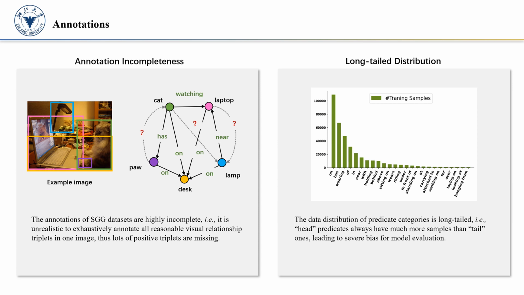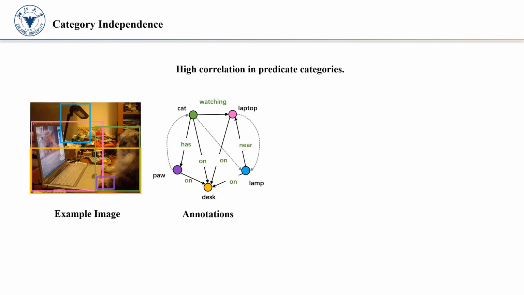However, we find that there are still two overlooked issues by mean recall that make current unbiased evaluation vulnerable and unfair. The first issue is that the default mean recall unintentionally breaks the category independence when ranking across categories. It aims to output top K predictions for each image by ranking their confidence scores.